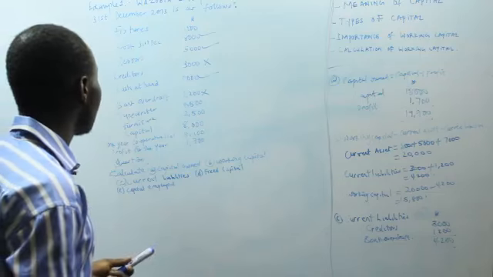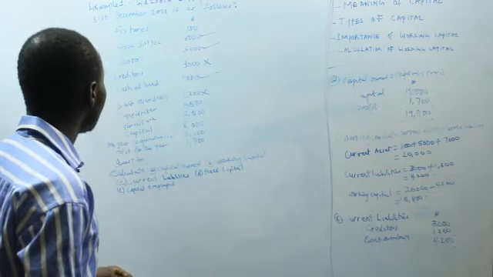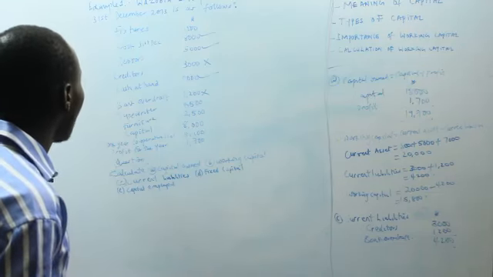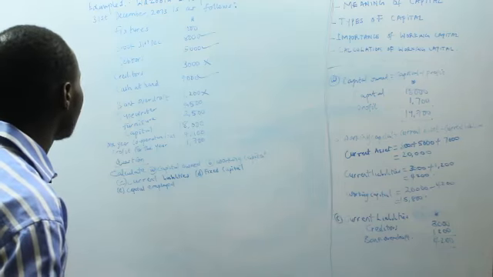Now the next thing is to calculate the fixed assets. The fixed assets include the fixtures, the typewriter, and also the furniture.